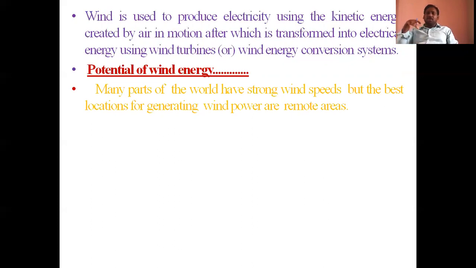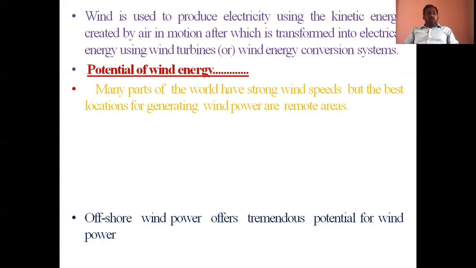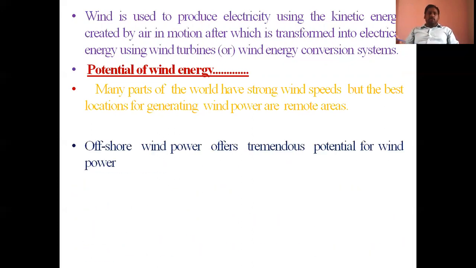Hilly areas are the main potential for wind energy. Offshore wind power offers tremendous potential for wind power. Why? Because under the seaside, a lot of wind energy is available. That's why offshore wind power offers a tremendous potential for wind power.